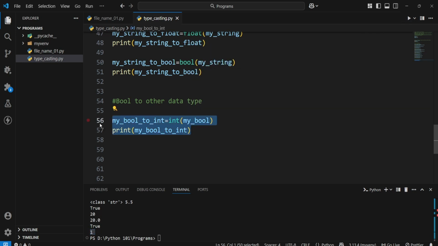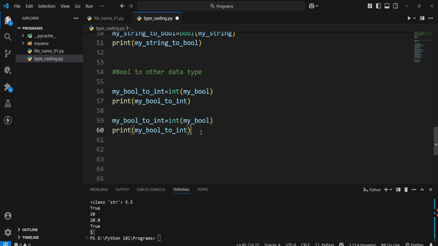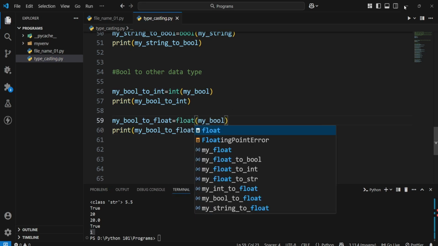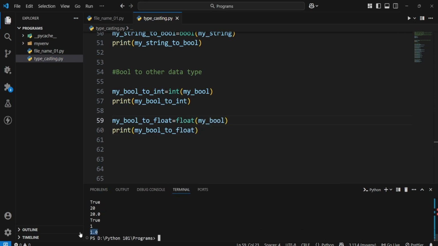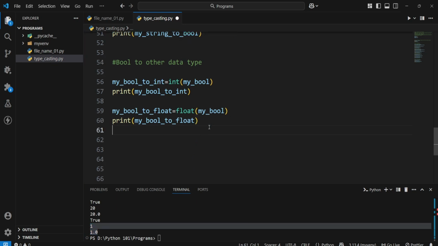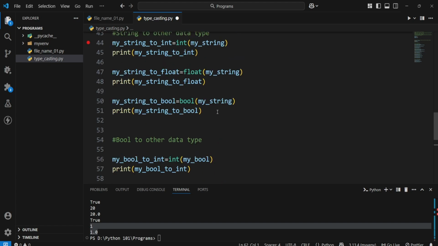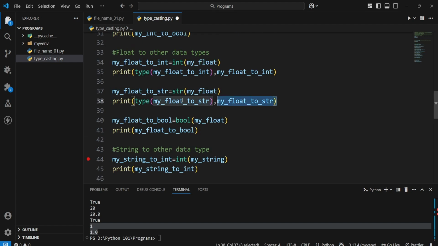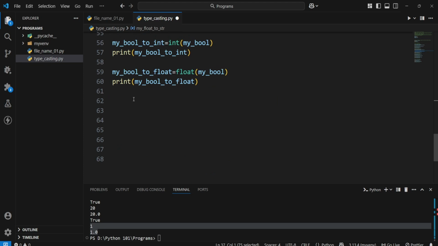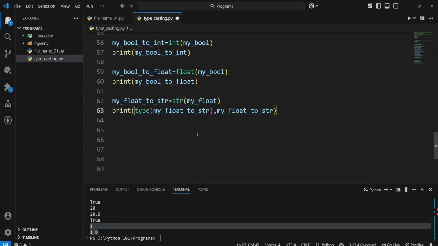Now similarly I'll do it for float also. So you see it gave 1 and 1.0. Now if I'm converting it into a string, it will give me whatever the value is there. If it is true, it will give me TRUE. If it is false, it will give me FALSE.